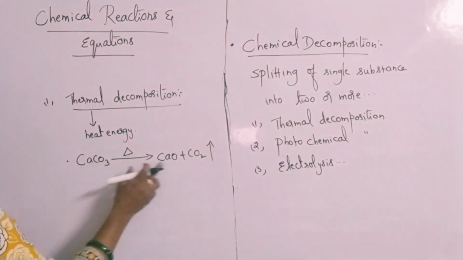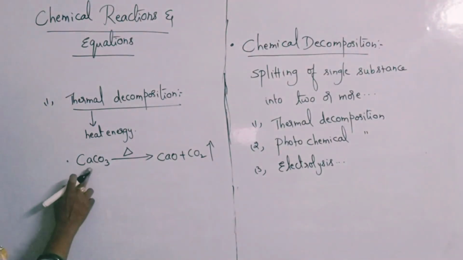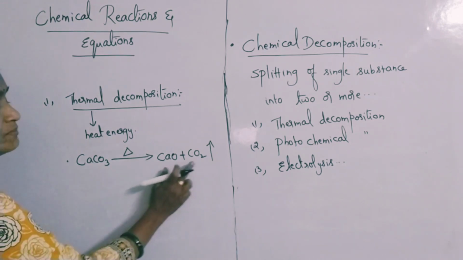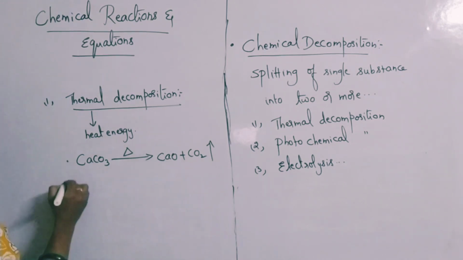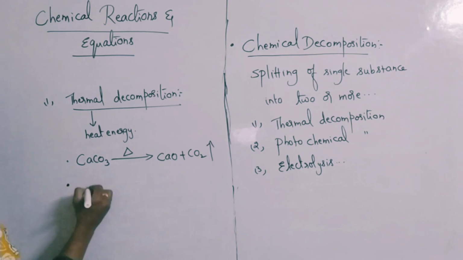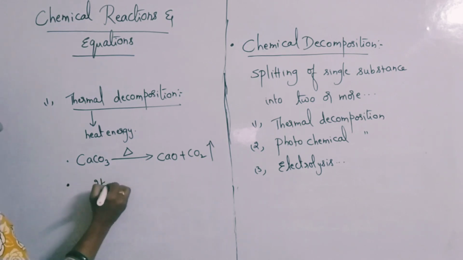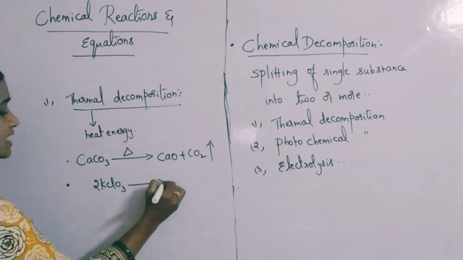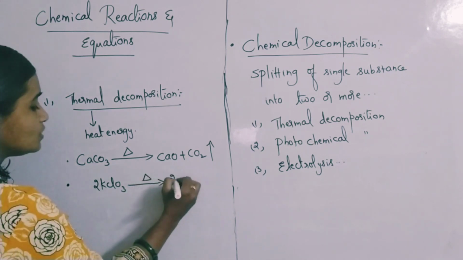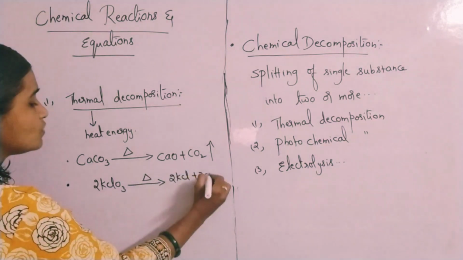Calcium carbonate is CaCO3. CaO is quicklime, and carbon dioxide escapes out. Same like that, you can take potassium chlorate, 2KClO3. On heating, it gives rise to 2KCl plus 3O2.